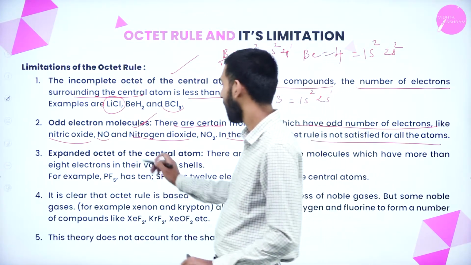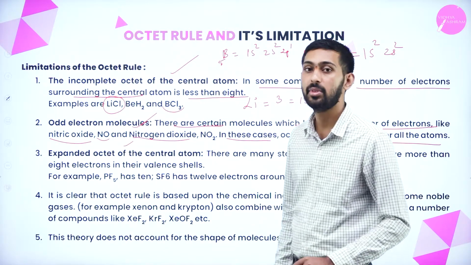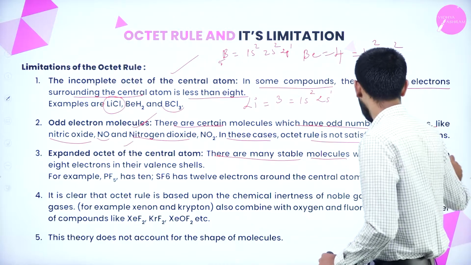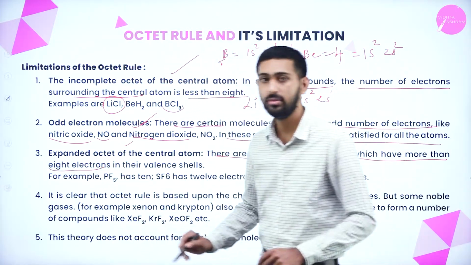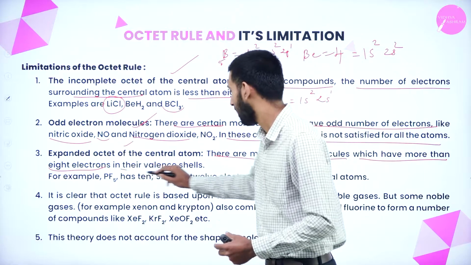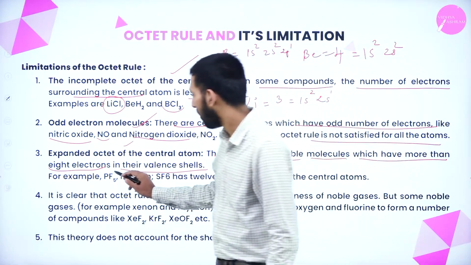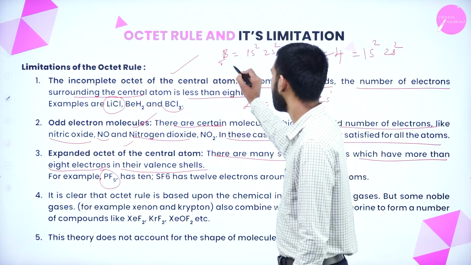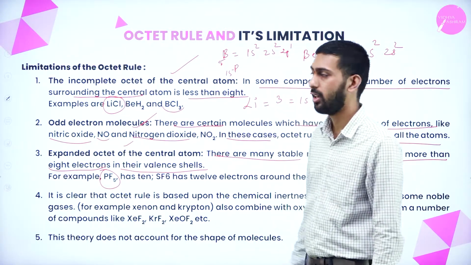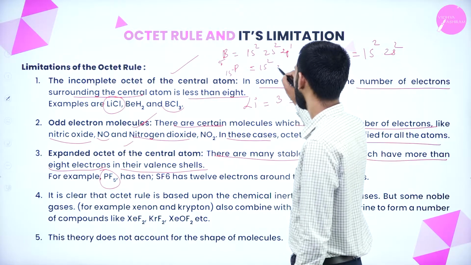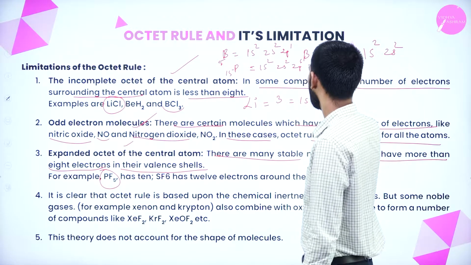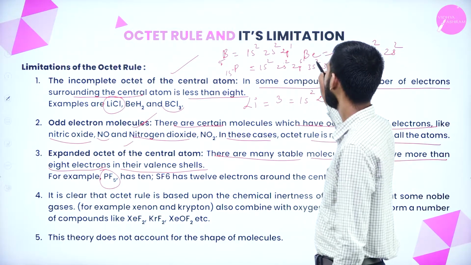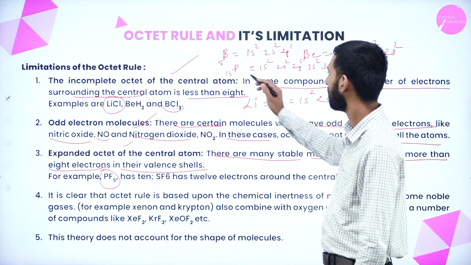Next thing is the expanded octet of the central atom. Here there are many stable molecules which have more than 8 electrons in their valence shell. For example, phosphorus pentafluoride. What is the atomic number of phosphorus? Phosphorus atomic number is 15. We can write it like this: 1s2, 2s2, 2p6, 3s2, 3p3. Correct, right? So that is the atomic number of phosphorus.